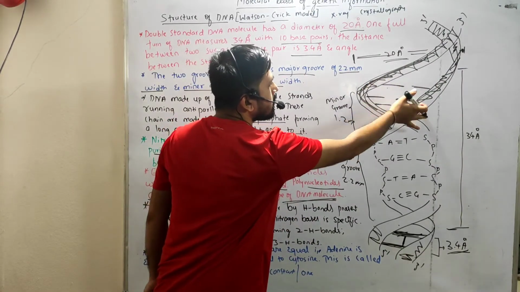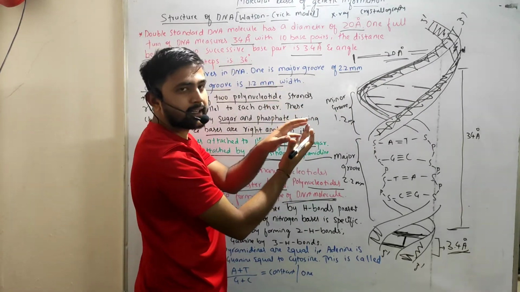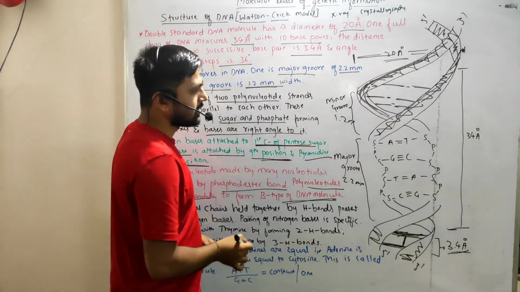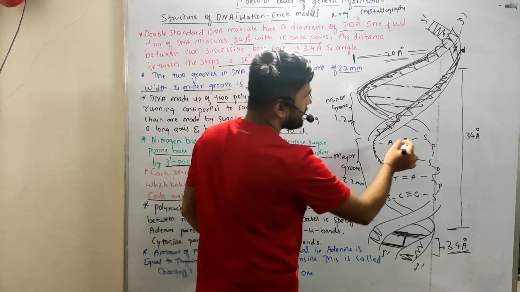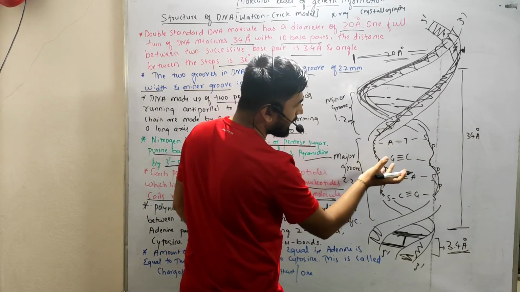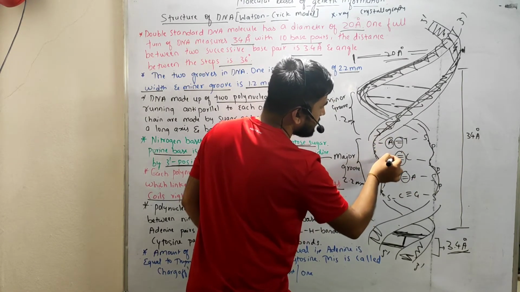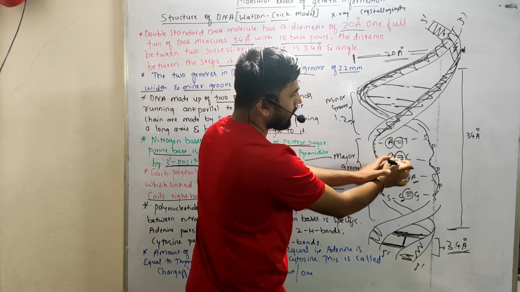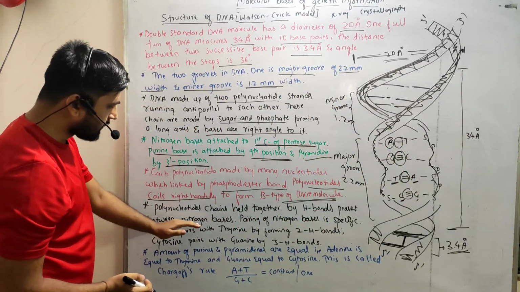These two strands are connected together by the hydrogen bonds between the nitrogen bases, right? So these are the nitrogen bases and these are the hydrogen bonds. With the help of hydrogen bonds, these two strands get attached, between the nitrogen bases.